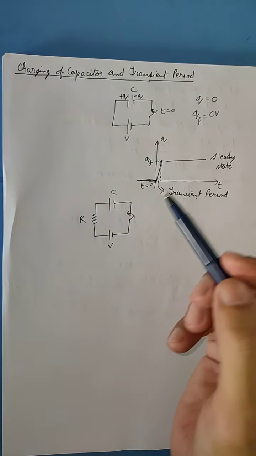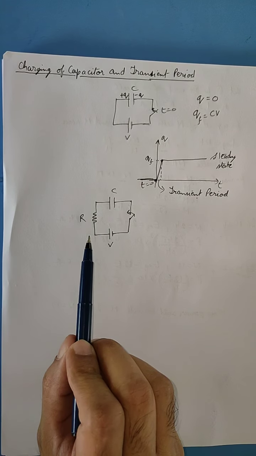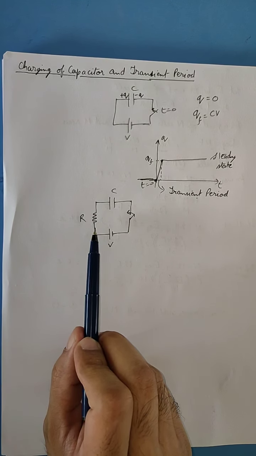This current obviously will not be as high as before, and it will not increase as quickly as before, because now a resistance is connected. So there will be some potential drop across this resistance also, and this resistance will slow down the flow of electrons. So the deposition of charge on the capacitor will become slow as compared to the previous case.